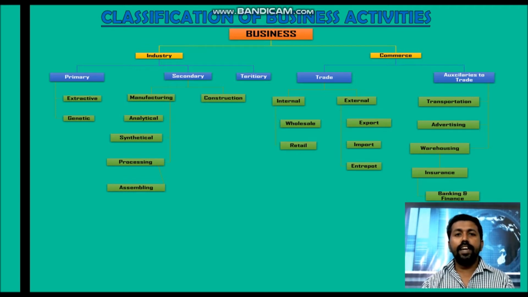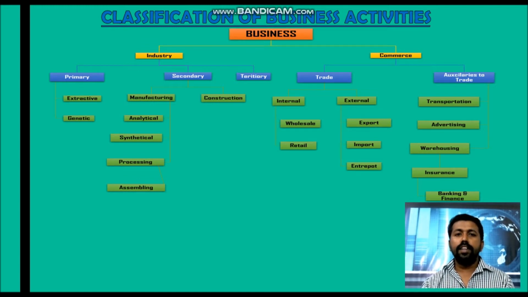Manufacturing industry again has subdivisions: analytical industry, synthetical industry, processing industry, and assembling industry. And tertiary industry helps all these primary and secondary industries. So that is the classification of industry.